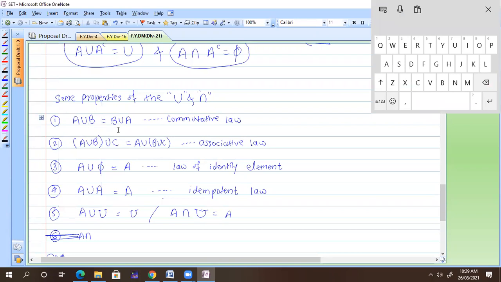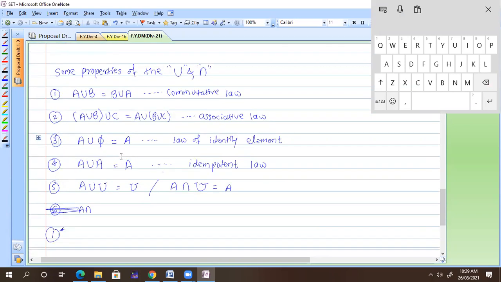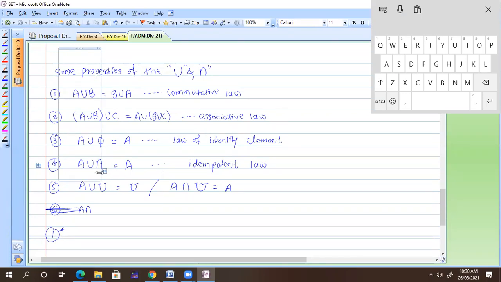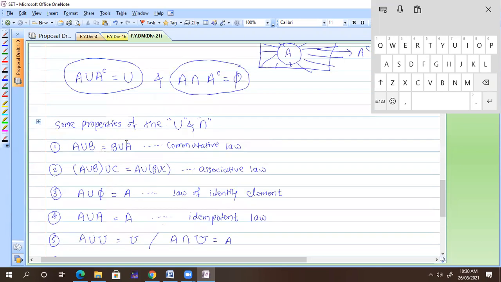A intersection B is equal to B intersection A, the commutative law. A intersection phi, what is it? You will get phi. Correct. What is A intersection with A? You are getting A itself, right? So these are the 5 important laws.